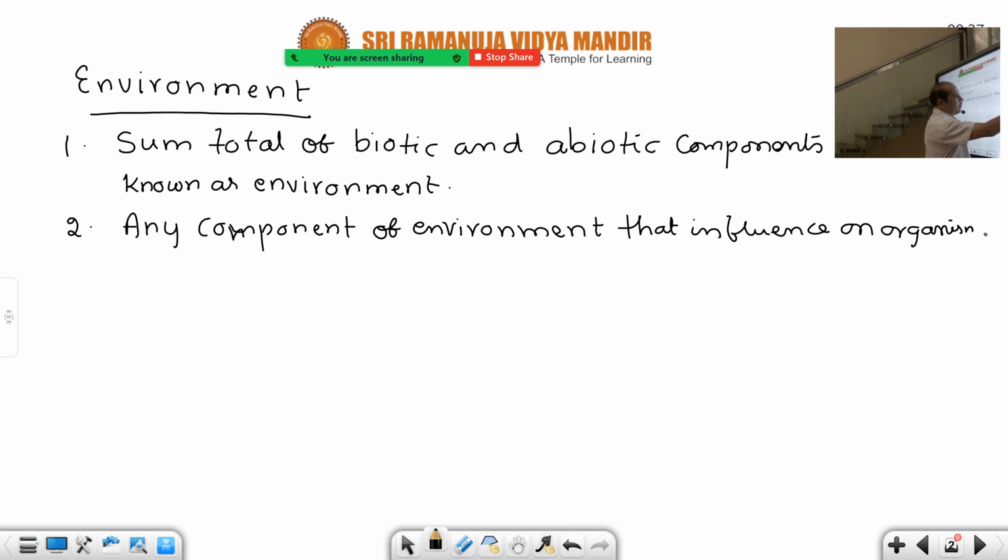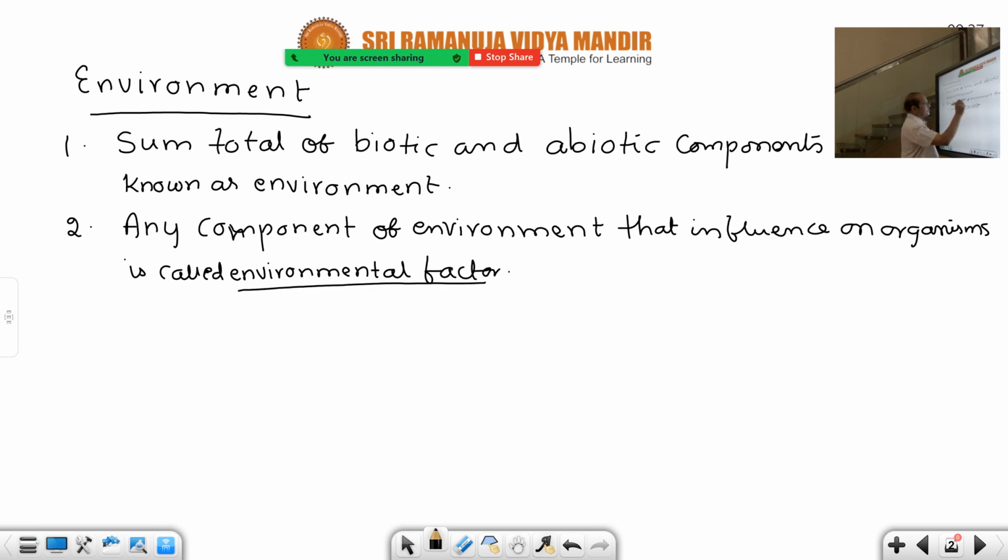That is the difference between environment and environmental factors. On which the definition is given, we should underline them. Environment, that is the definition. This is environmental factor, the second point.